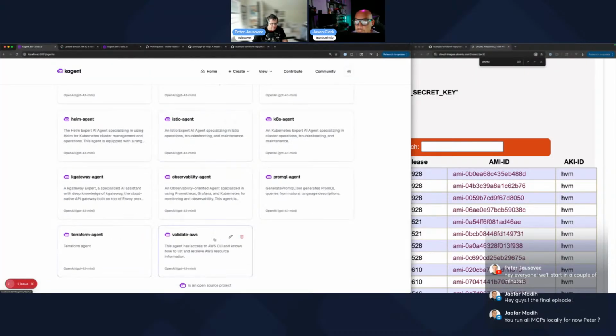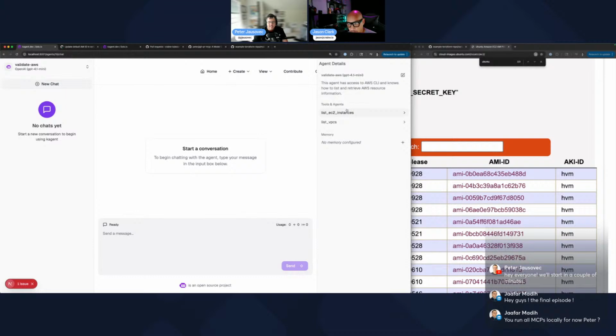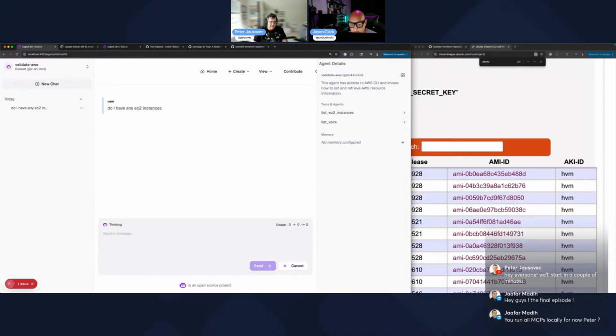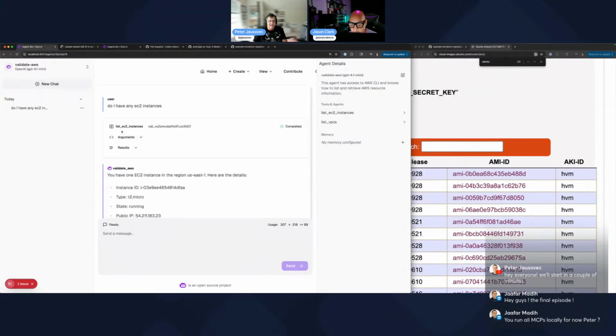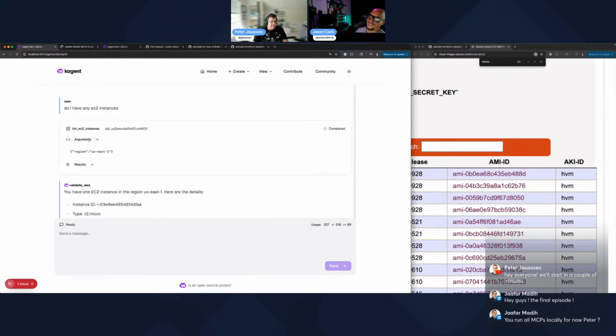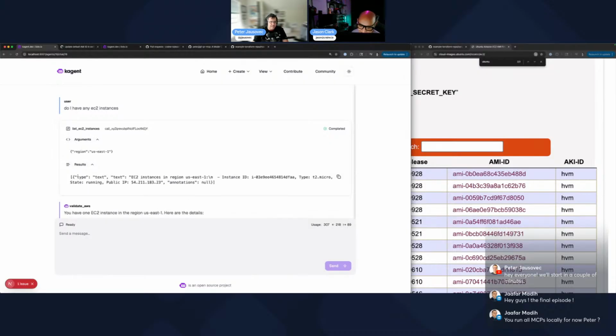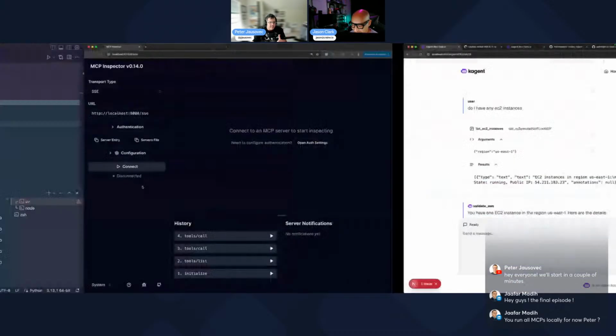So we'll go to validate AWS. This one can list. So let's see. What's the state of my... Do I have any EC2 instances? I'll do something very simple. It's thinking. There you go. So it's perfect, look at that. It's listing the EC2 instance. That's the result.